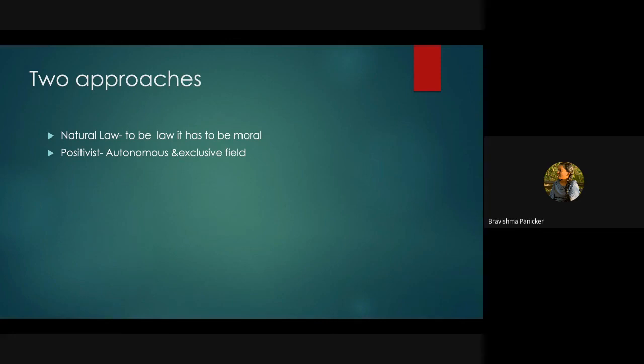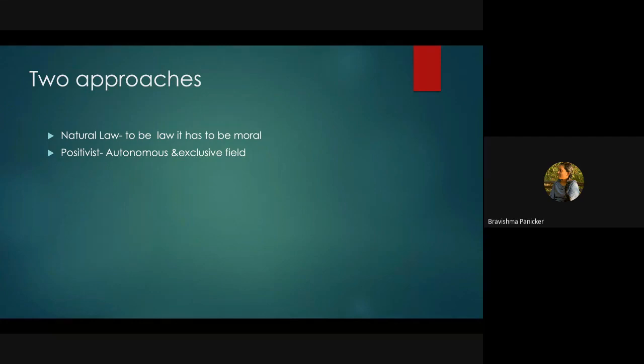Next, in the positivist theory, they are saying that law must be an autonomous or exclusive field, or we can say law is an independent or autonomous thing. Irrespective of all these things, in order to validate them, we need some set of procedures. Whenever we are making any amendments or introducing some law, we need to follow some set of principles. We need to present the law before the houses of parliament, and the majority should accept it.